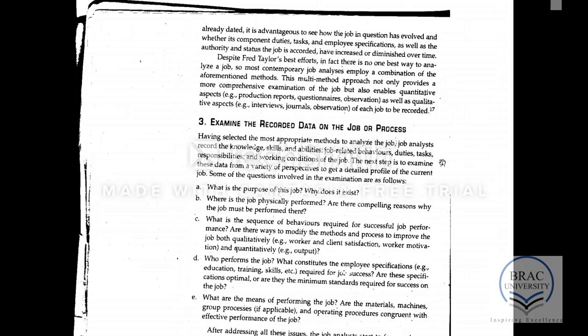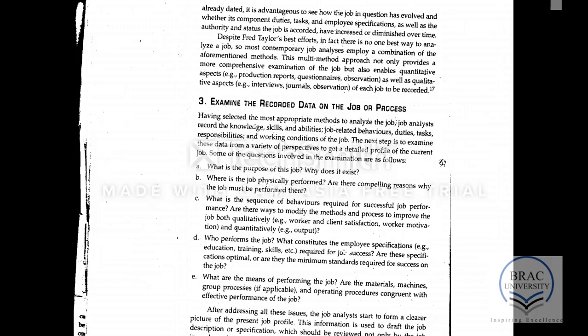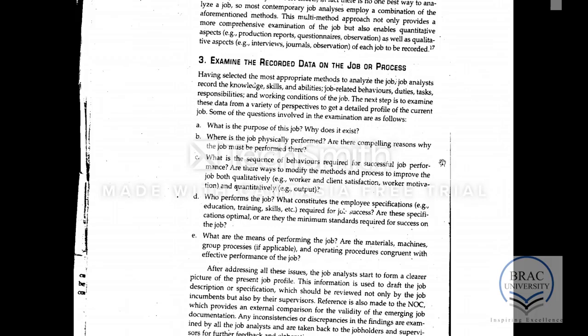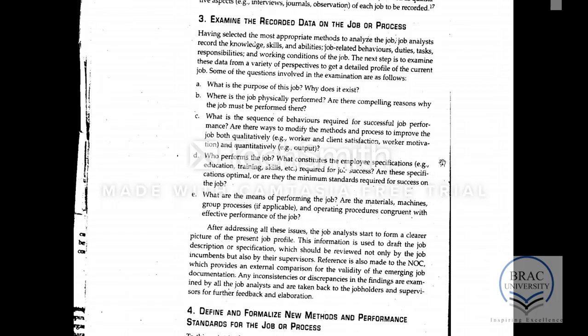After the data is collected, it is examined so that all the data is analyzed, and based on the analysis the results are noted down. Before the job descriptions and specifications are created, the data that is recorded is analyzed by the job analyst.